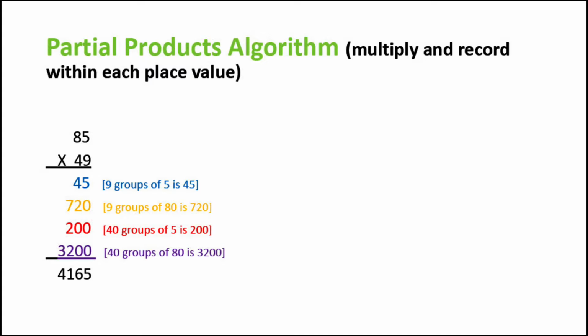So first off, we can start really anywhere as long as we get all of the partial products, but we'll start more like a traditional algorithm and say 9 groups of 5 is 45, then we move over to 80. So 9 groups of 80 is 720. Now we move over to the next digit. So 40 groups of 5 is 200, and 40 groups of 80 is 3,200. And when we add those up, we get 4,165.